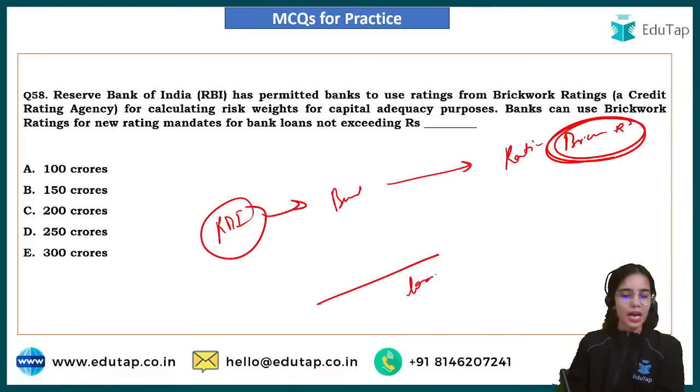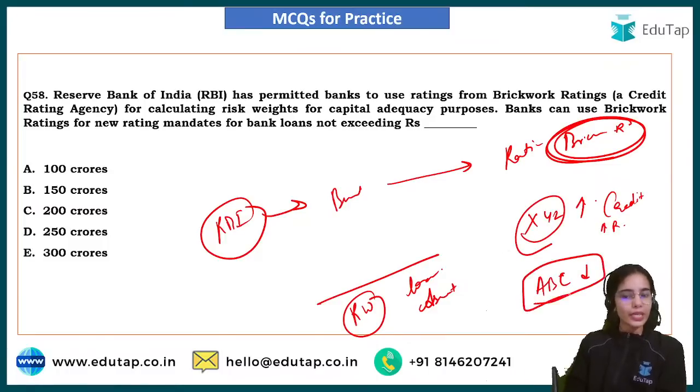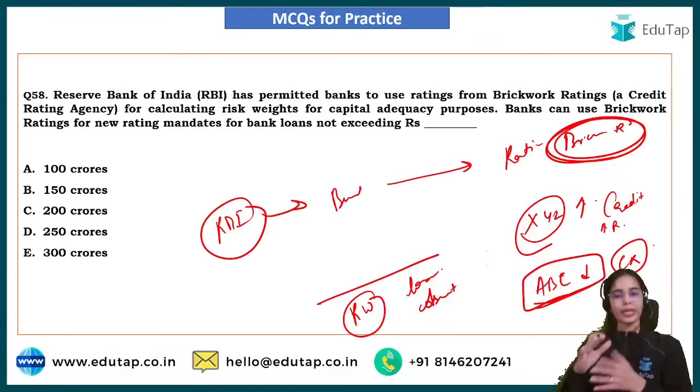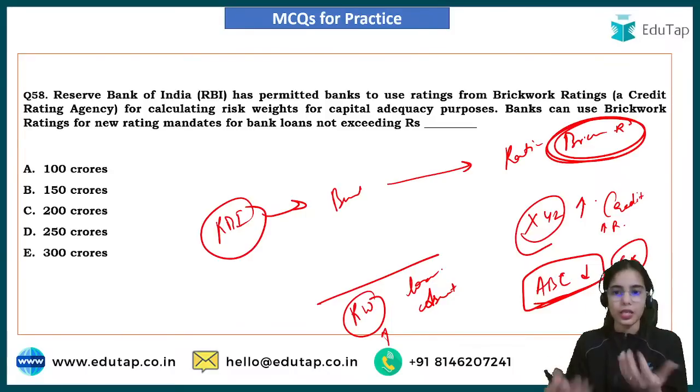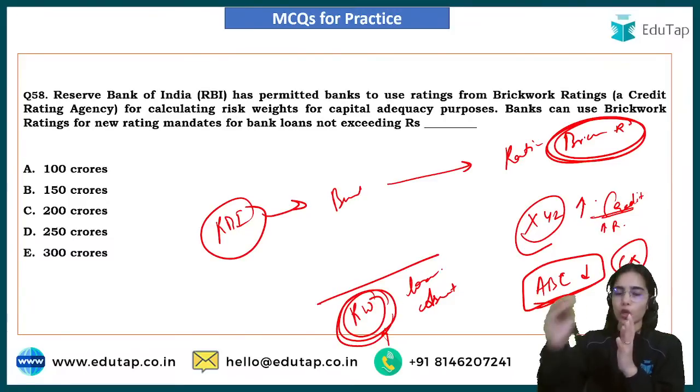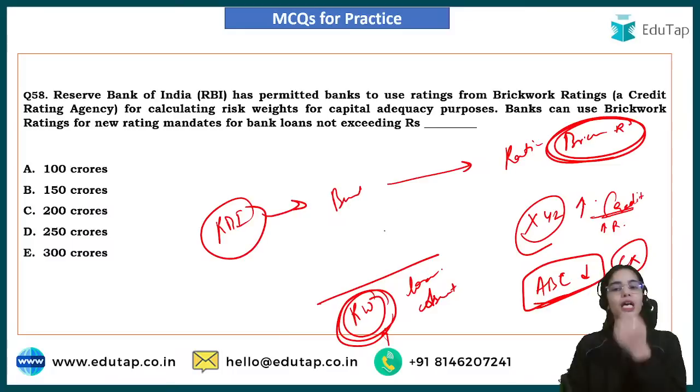Now the banks can use the ratings for what? For the loans the bank is giving, for calculating the risk weight. If an entity XYZ has a higher rating and ABC has a lower rating, then the lower credit rating should carry a higher risk weight, because a lower credit rating means you are more risky, and a higher credit rating means you are less risky. For deciding the risk weight, you can take the credit rating from the Brickwork Rating Agency.